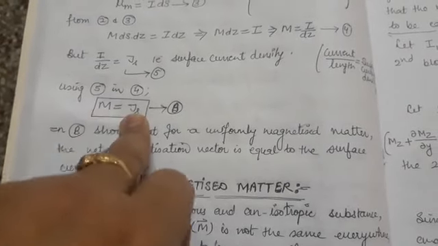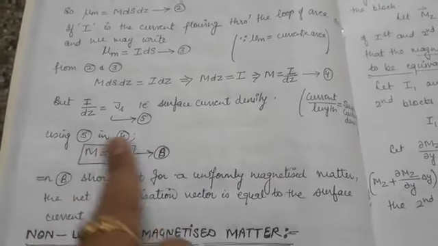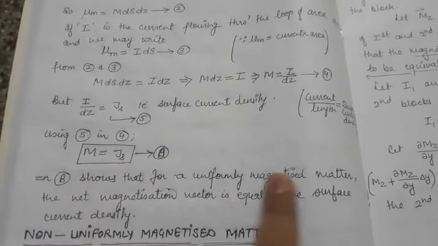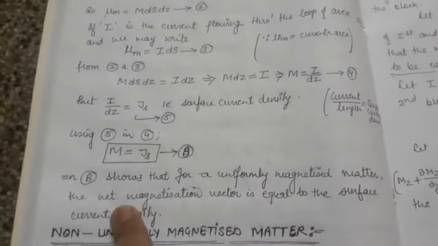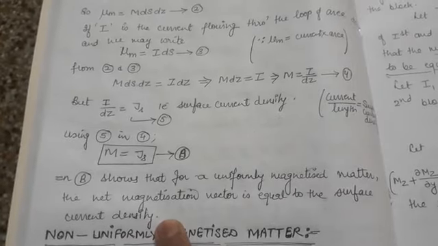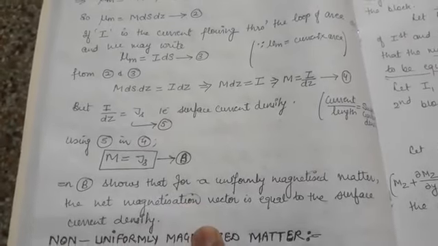So both physical quantities are physically as well as unit-wise the same. So equation B shows that for a uniformly magnetized matter, the net magnetization vector is equal to the surface current density. My dear students, that's all about the uniformly magnetized matter.